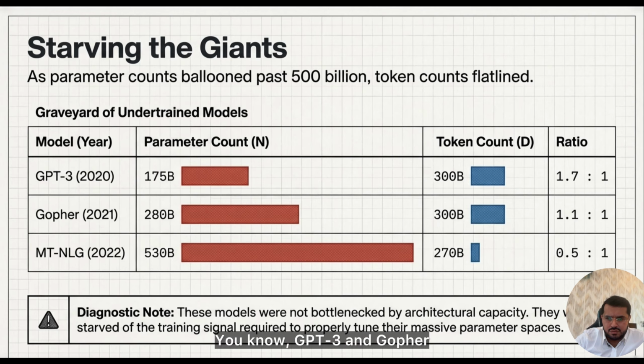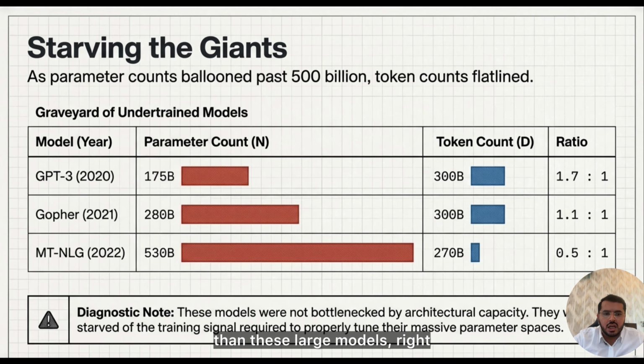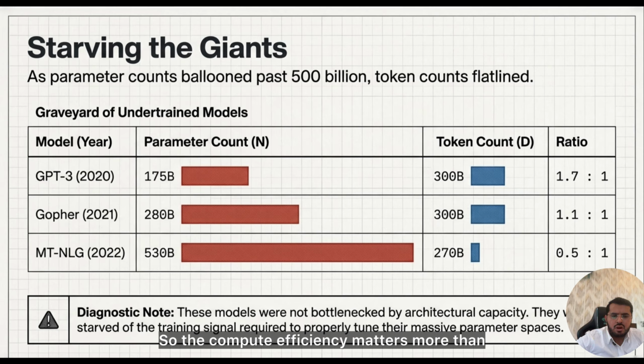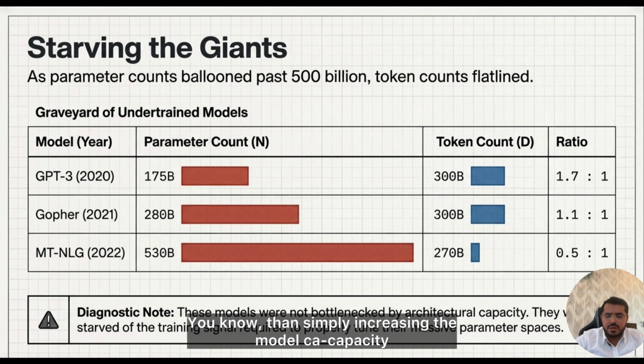both GPT-3 and Gopher showed that the 70 billion parameter model, although very small, when fed 1.4 trillion training tokens, achieved better performance than these large models. So compute efficiency matters more than raw model size, and the number of training tokens matters more than simply increasing the model capacity or model size.